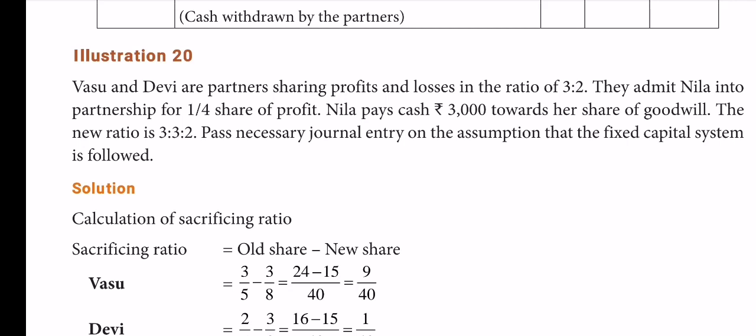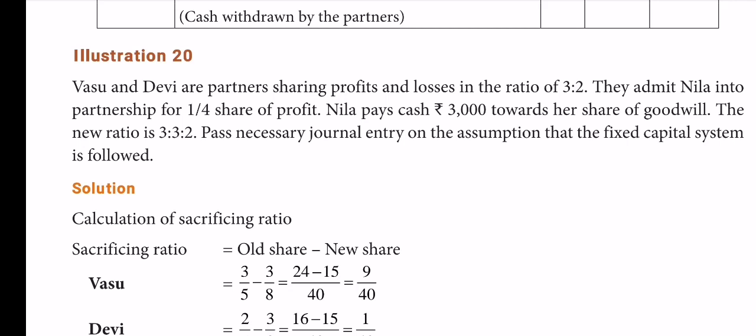Vasu and Devi are partners sharing profit and losses in the ratio of 3:2. They admit Nila into partnership for 1/4 profit. Nila pays cash 3,000 towards his share of goodwill. As usual, bank to old partners' capital.